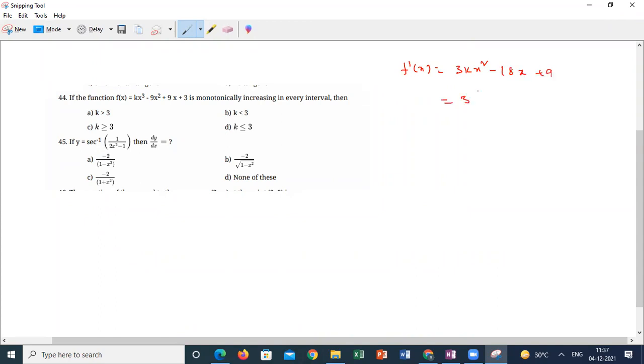If I take 3 common, kx² − 6x + 3. So increasing means it should be greater than 0. So kx² − 6x + 3 > 0. It should be positive always. How can we reduce this kind of question? How can we discuss this kind of question?